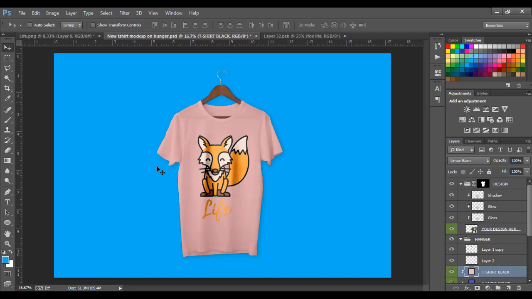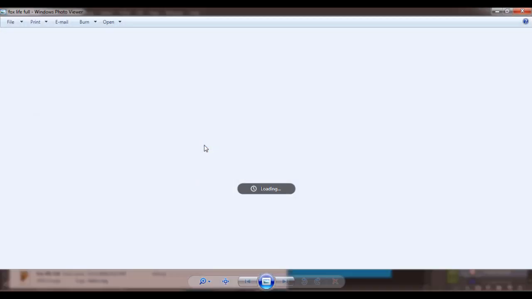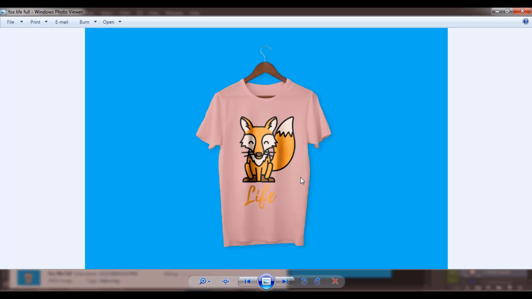So to make sure we've saved this, we'll go to pictures. You can see this is it. Our mockup is ready. If you want to know where I get my mockup from, just let me know in the comments and you get that.